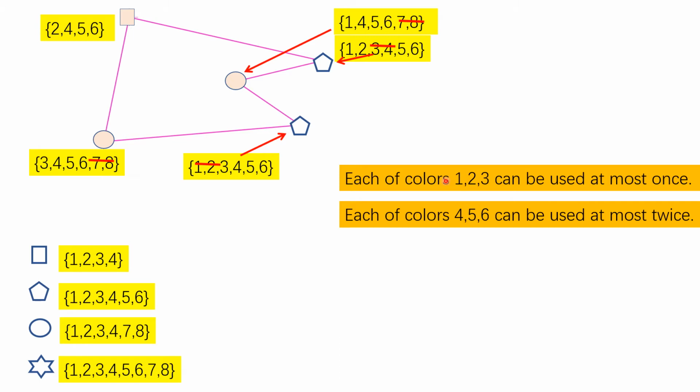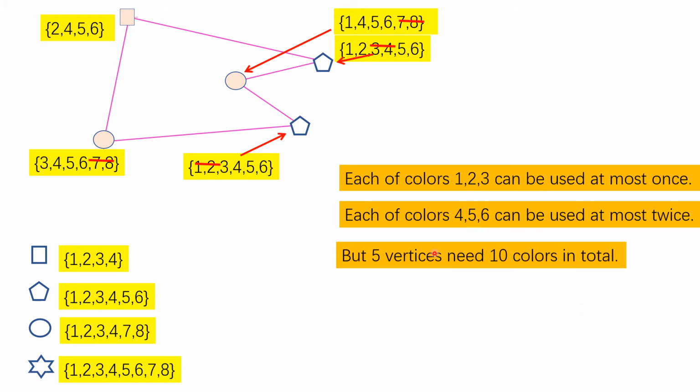So now altogether, there are only 9 colors in total, when multiplicity is counted, but we need 10 colors for these 5 vertices, because each vertex needs 2 colors, right? So therefore, I cannot finish the coloring.